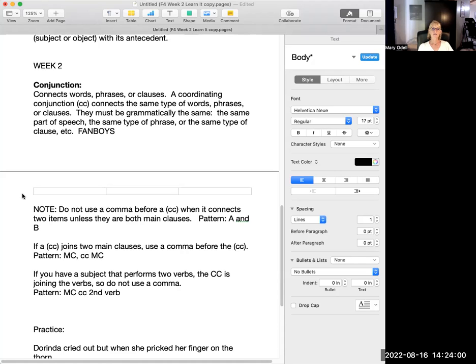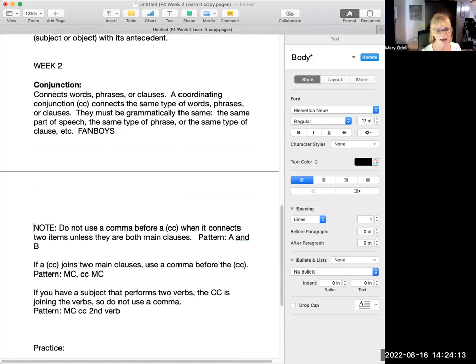Which brings you to some patterns for commas, because a lot of times when you're joining things, you'll have items in a series. If you have more than 2 items in a series, that pattern is A, comma, B, comma, and C. Okay, so you have your coordinating conjunction.